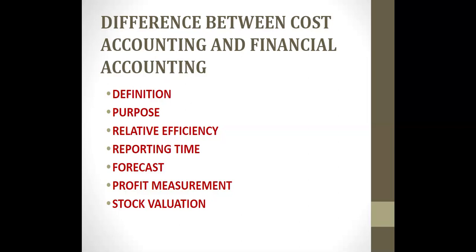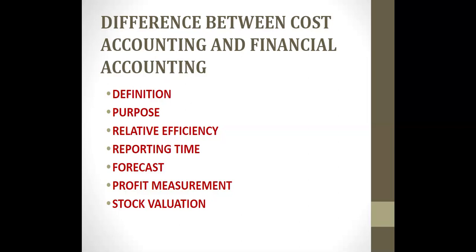Now, the main parameters related to cost accounting and financial accounting. So, the first one is definition. Definition in cost accounting is a branch of accounting that helps to compute the cost of a product and production in general. It is mainly accountable for fixed cost, overhead expenses, capital cost, selling price, etc. Now, financial accounting is a branch of accounting that involves recording financial transactions effectively. In turn, it facilitates the process of analyzing the financial standing and profitability of a firm in an accounting period.